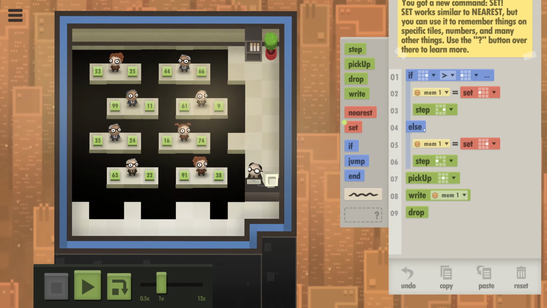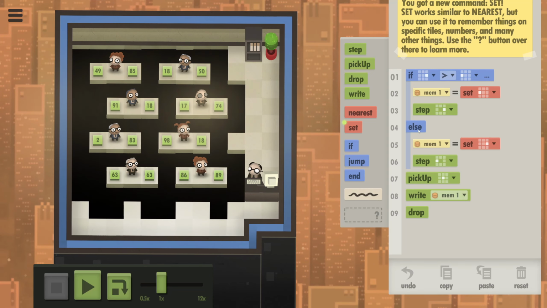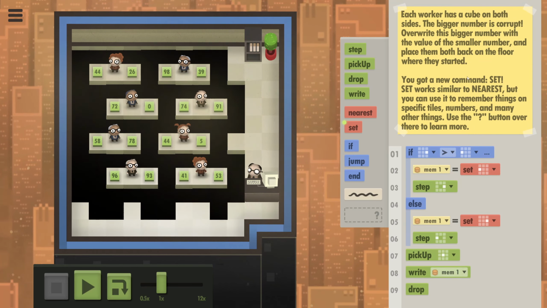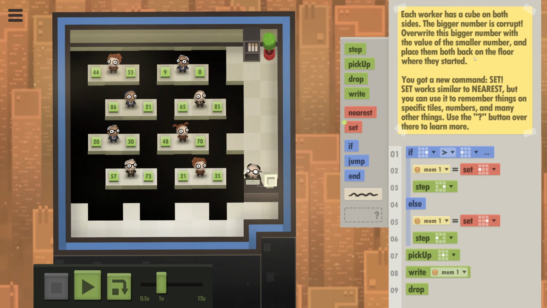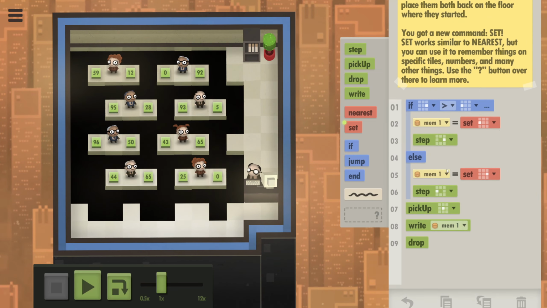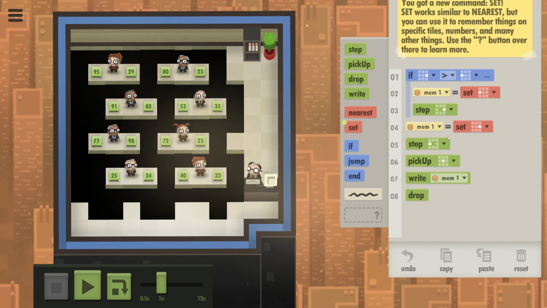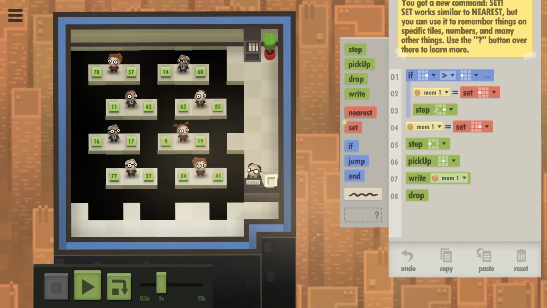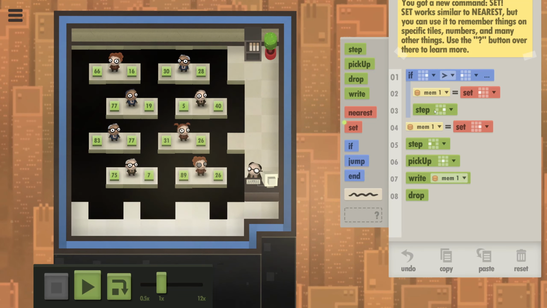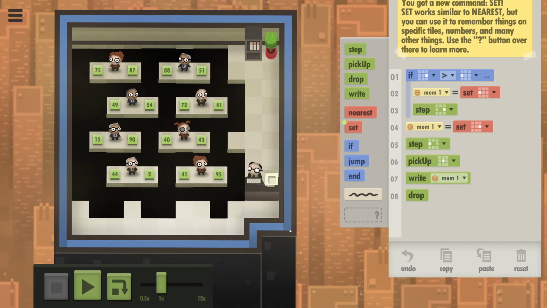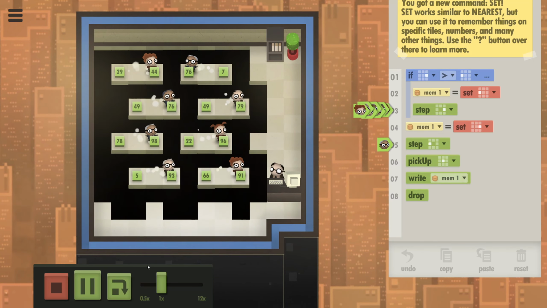Can we get rid of this else statement? Is that doable? Do we need to drop it? Place them both back on the floor where they started. So yes, we do actually need to drop it. Can we do that? They will kill themselves, but I think that's fine.